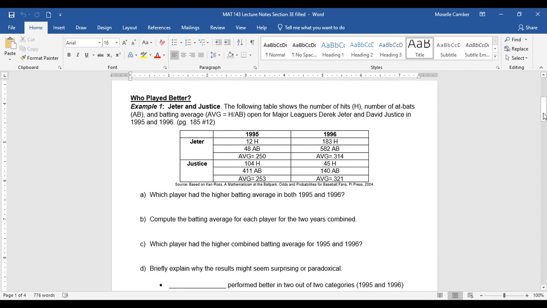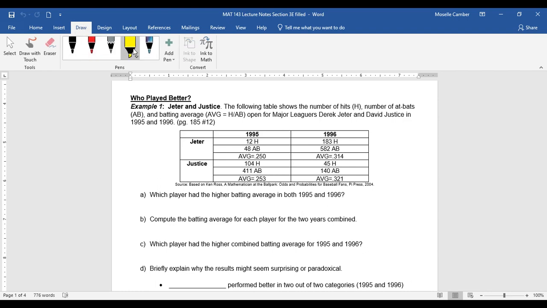Let's compare major leaguers Derek Jeter and David Justice in 1995 and 1996. We're going to look at the years separately, and then together, and see how those numbers differ. So, which player had the higher batting average in both 1995 and 96? In 1995, Jeter had a batting average of .250.